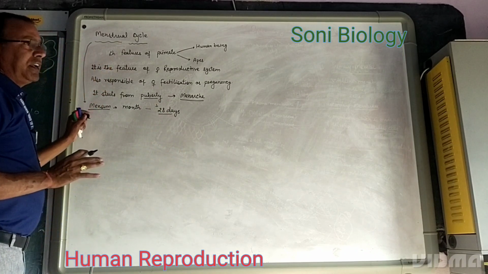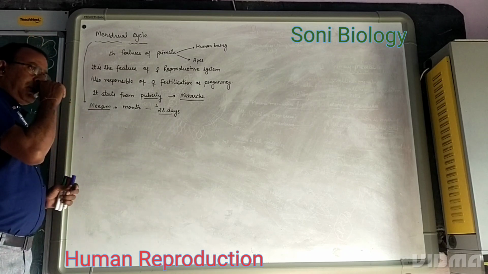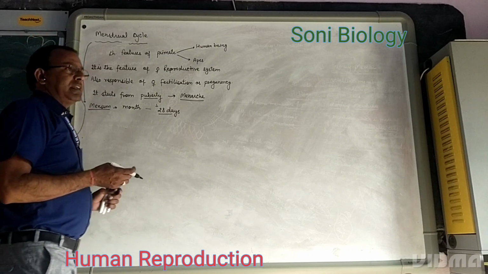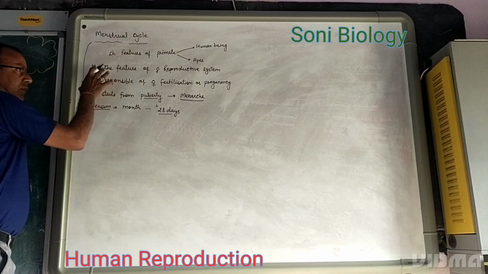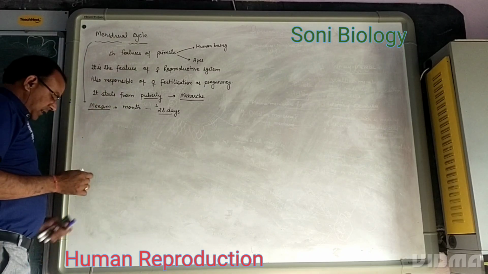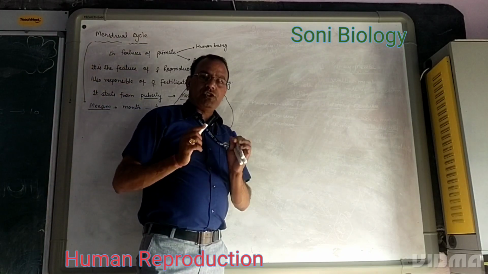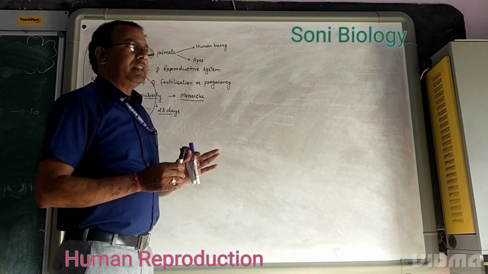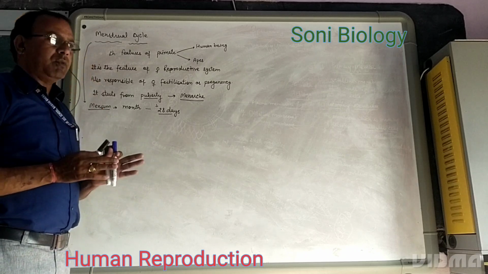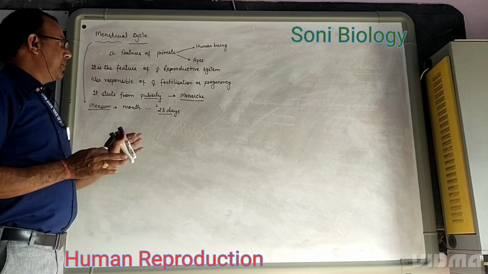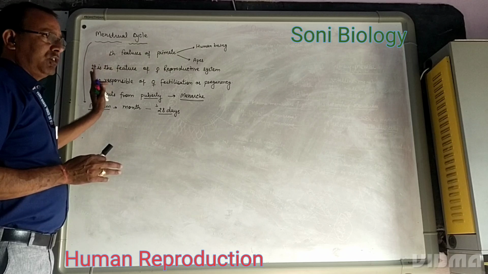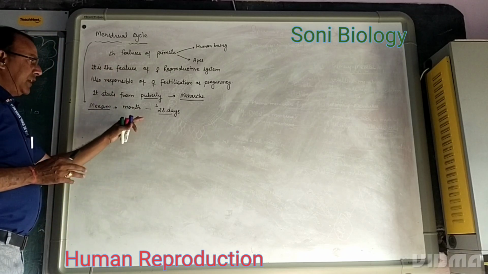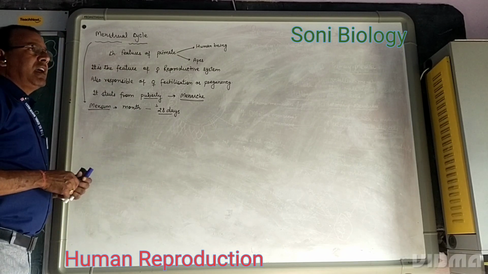How does this process take place? What phases occur in the menstruation cycle? We will discuss that later. First of all, menstruation is the phase when no fertilization of the egg takes place. Then the unfertilized egg with the inner wall of the uterus breaks down and comes out through the vaginal pathway in the form of blood. That is called menstruation. It occurs every 28 days, or every month.